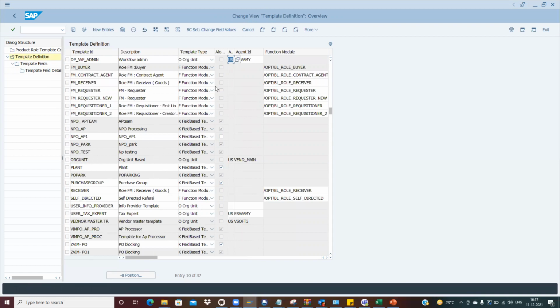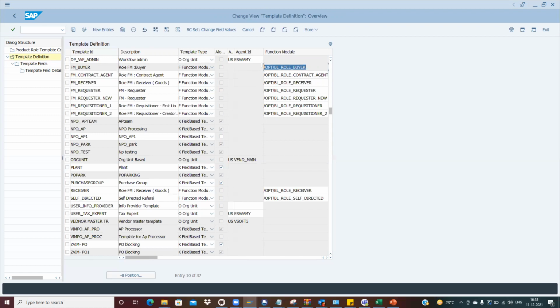Okay, so then we have the function module. I told you that for the buyers and all, we always try to create the FMs, because there is no meaning of putting the organizational unit for any of the buyers. Now the question is why can't we put the organizational unit? Because let's take an example of company code 1000. We are talking about the 1000 company code.